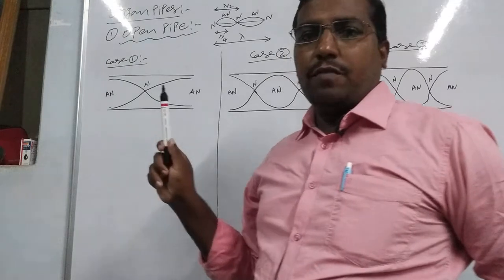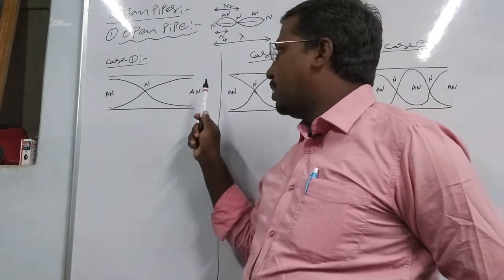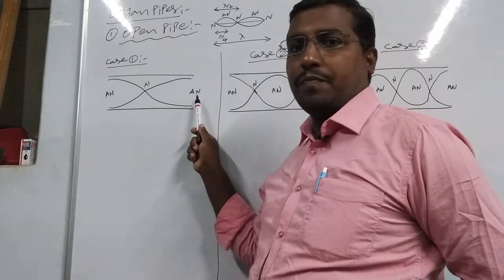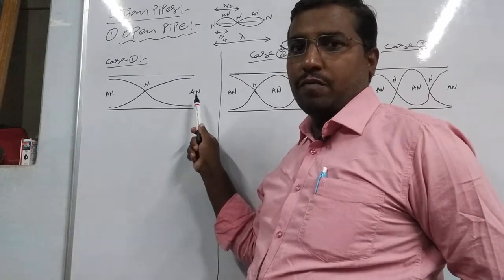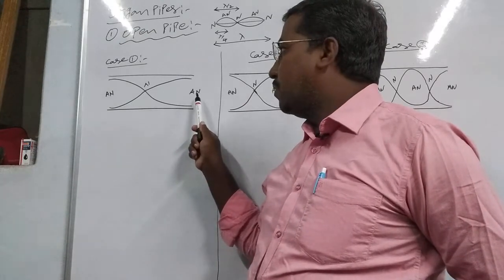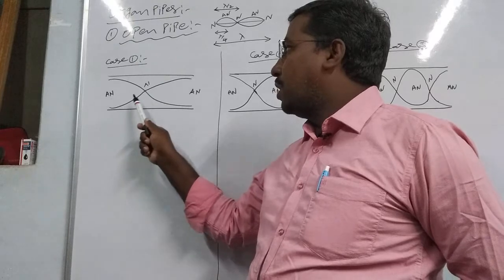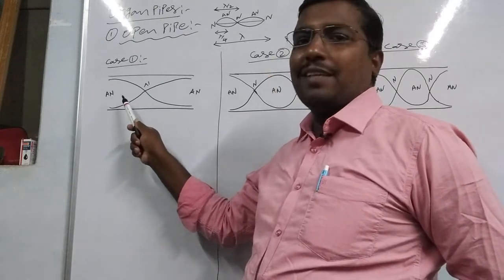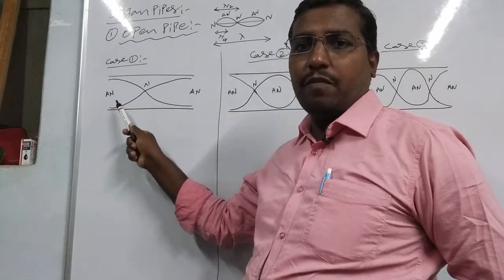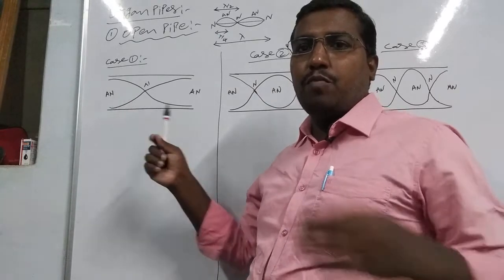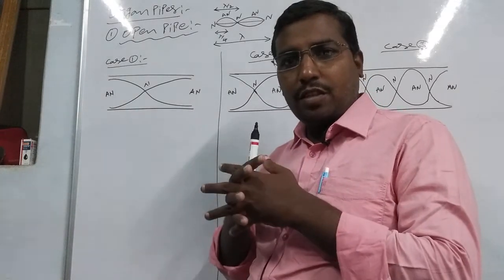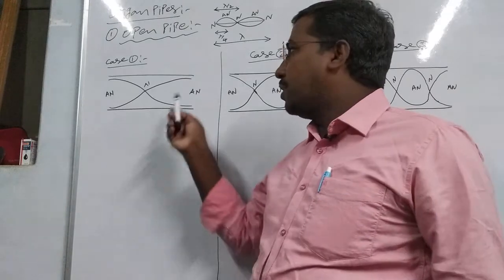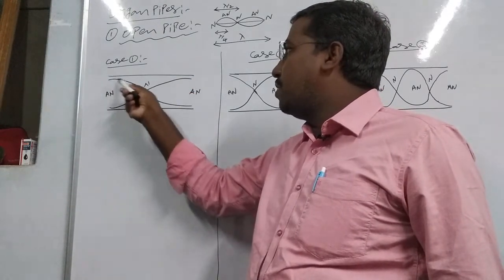Now first of all we send some wave into one end of the pipe. This wave passes through the pipe, and due to the pressure difference it is reflected at the other end, and both waves combine with each other. Then longitudinal stationary waves will be formed.